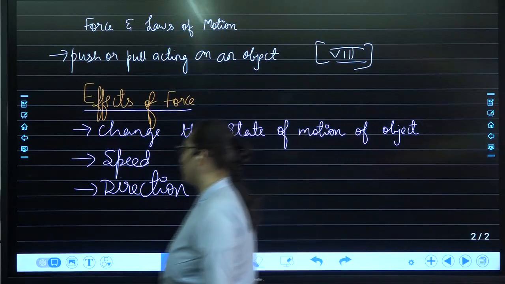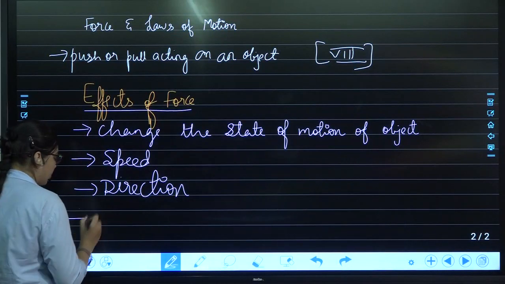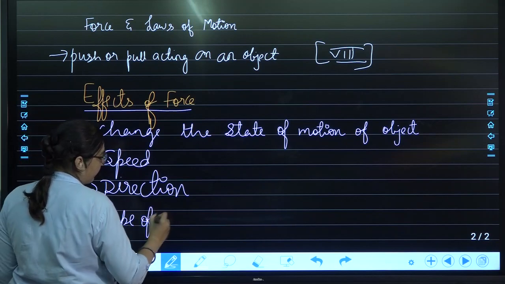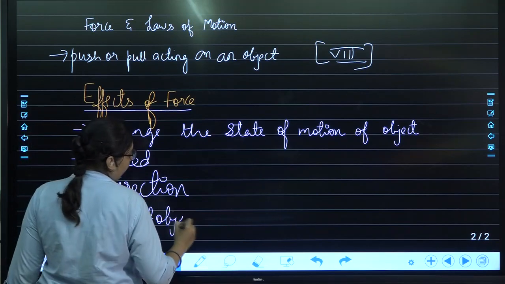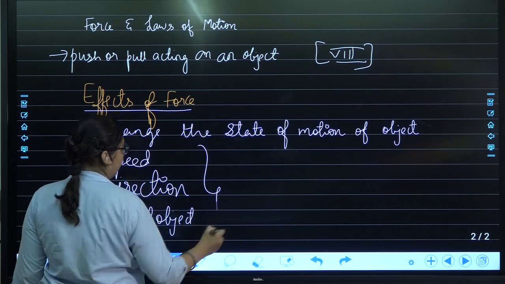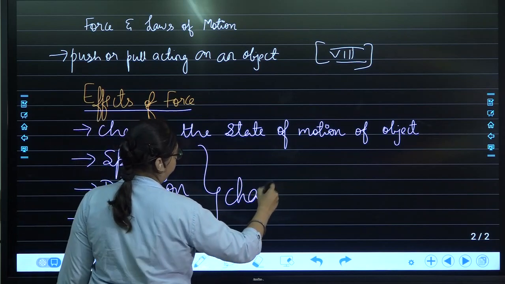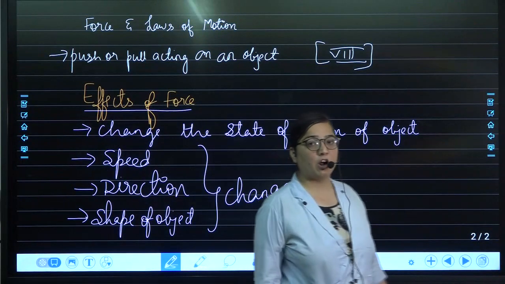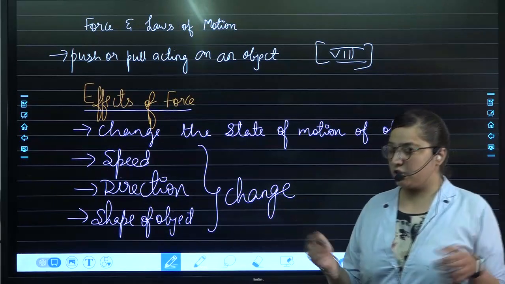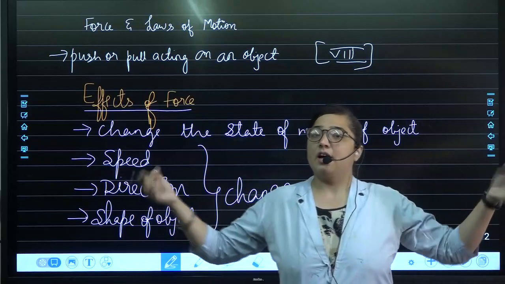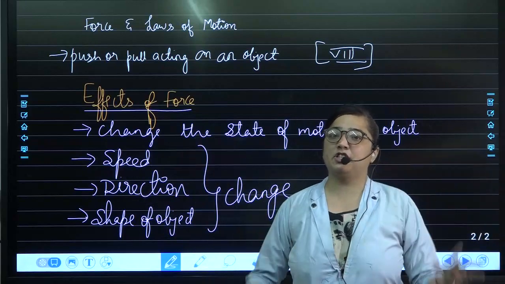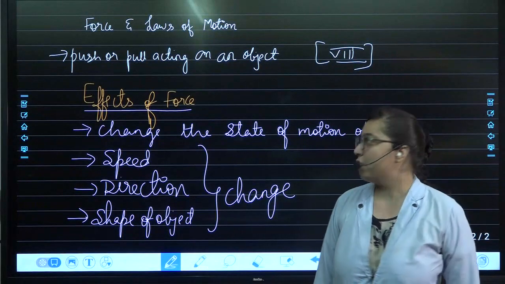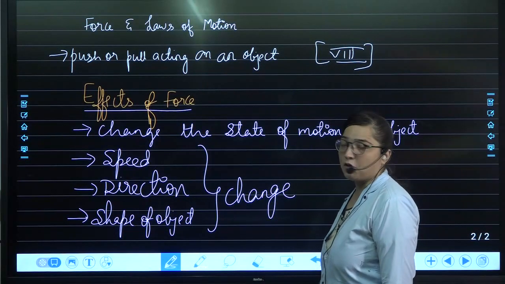Then coming to the next point, it can change the shape of the object. All these three things may change. Now how can the shape of the object be changed? Just take a spring in your hand and pull it, the shape will change. Compress it, the shape will change. What is that? It is ultimately an effect of force. So these are a few of the effects of force.